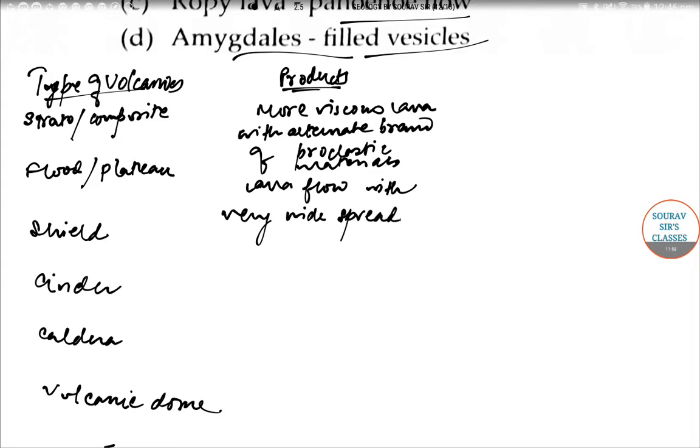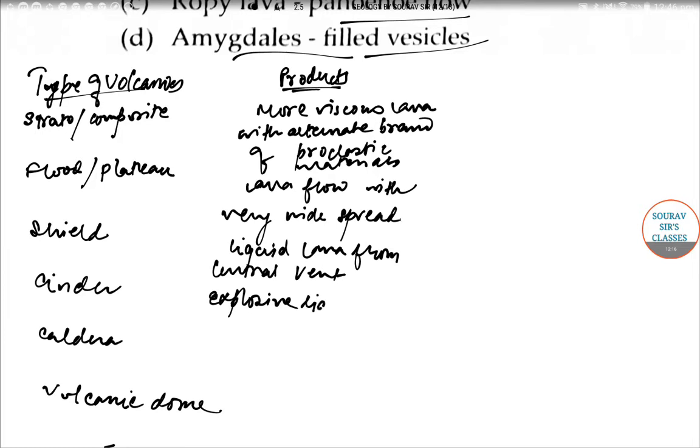Then liquid lava from the central vent. Then we have explosive liquid lava with small vent.